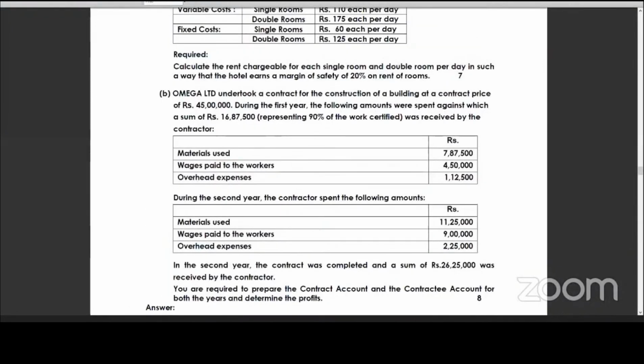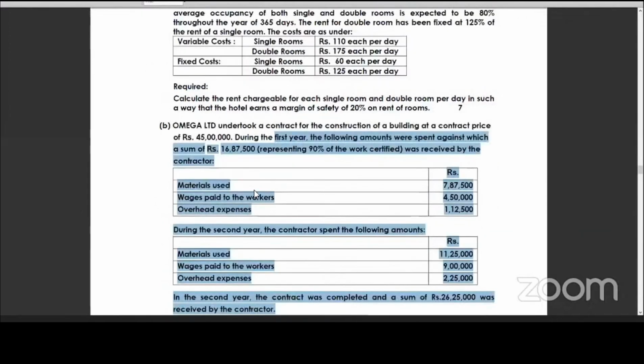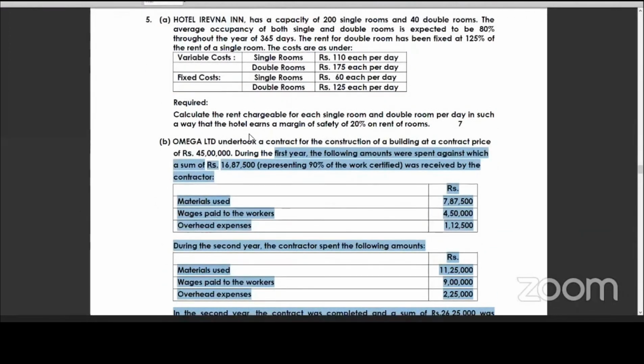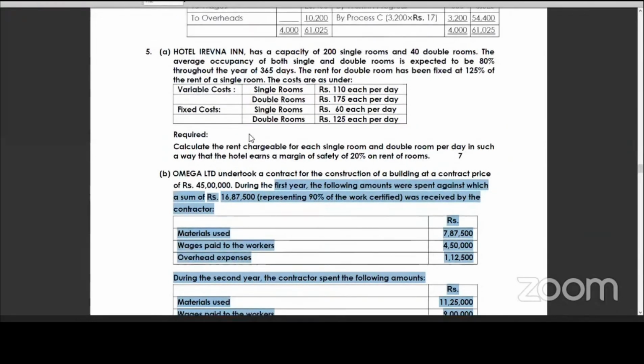5th question is operating costing and contract costing. After marginal costing, we'll come to that. Or do you want this one before marginal costing? Your choice only. Yes, sir. Marginal costing first, sir. Marginal costing, sir. Process, sir.